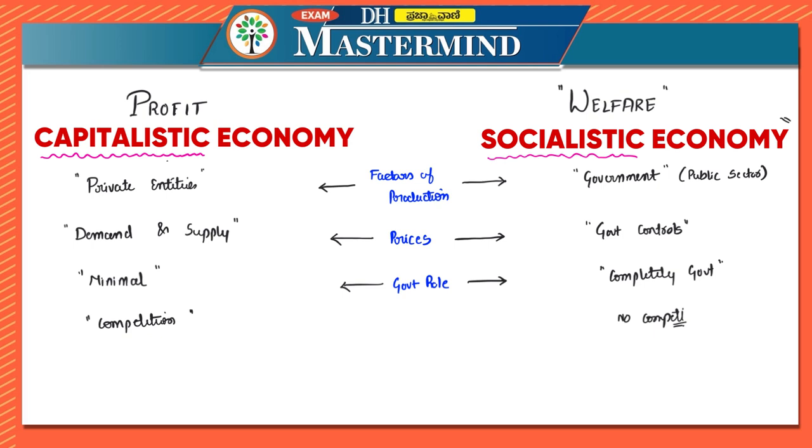In case of distribution of income, the distribution of income is unequal in case of capitalistic economy, whereas the distribution of income is more or less equal in case of socialistic economy when it comes to the socialistic economic pattern. So I hope you have understood the difference between capitalistic economy and socialistic economy.